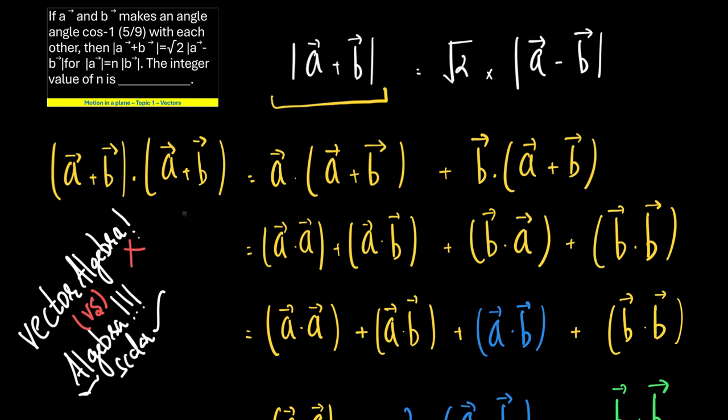Well, I mean that you can directly say that (a + b) whole square is a square plus b square plus 2ab. Yes, I do understand. But that way of writing will not hold true for every identity in scalar algebra when you try to use the same in vector algebra. That's something I really want you to understand, because JEE Mains, even NEET, will not ask you questions based on very simple algebraic identities.